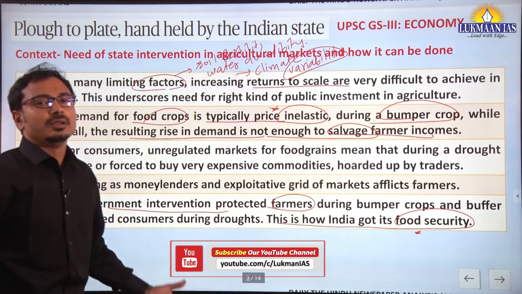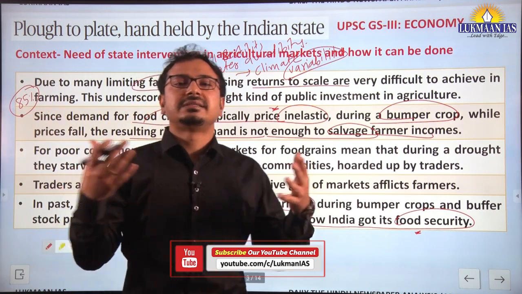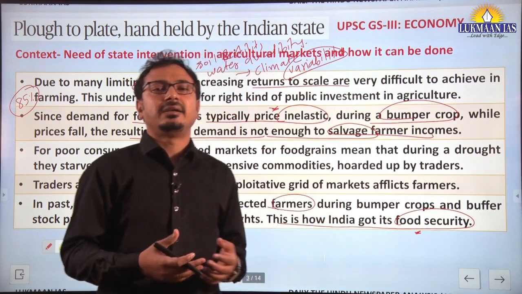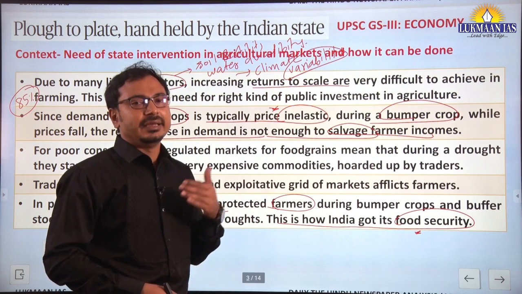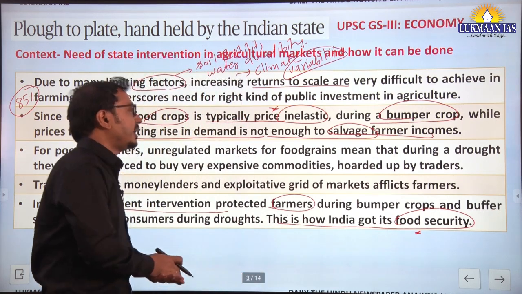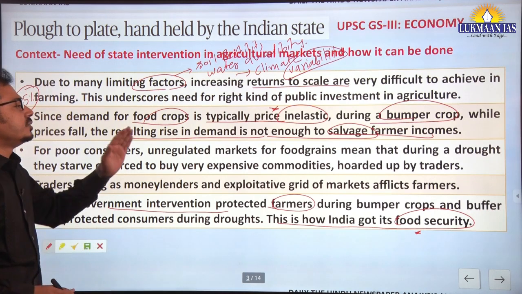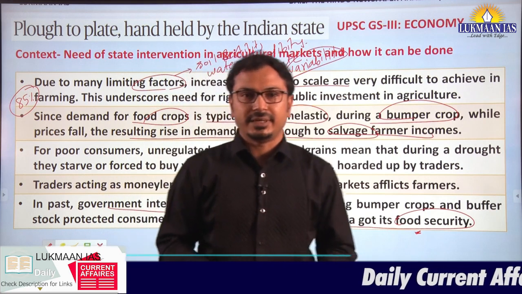And this is how the bulk of food grains are coming to the market at the same time, and because of that we can understand the supply is very high. However, the prices are falling because of the increase in supply, and therefore it is not providing enough income to the farmers.